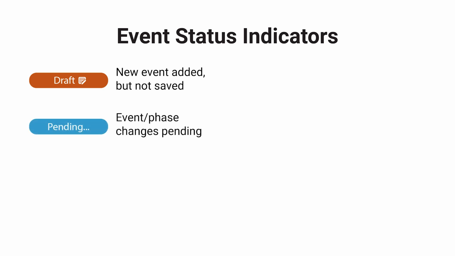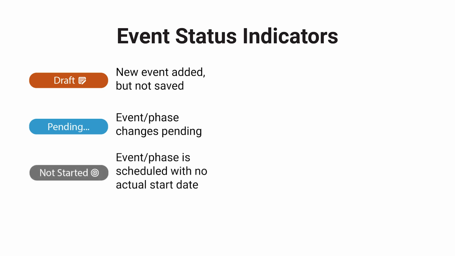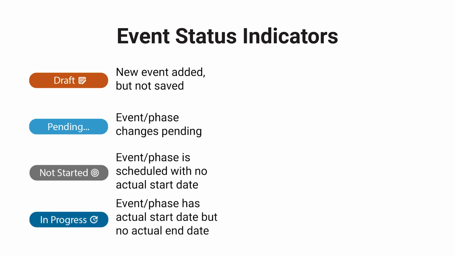The pending status indicates that a change has been made to an event or phase and that the change is pending until you save your event schedule. Not started means that the event or phase is still scheduled for the future and you don't have an actual start date yet. In progress is going to represent if an event or phase has an actual start date but not an actual end date.